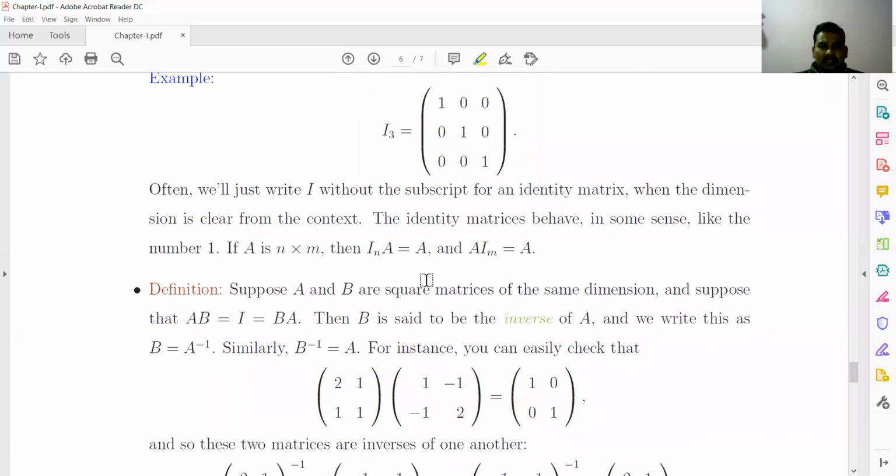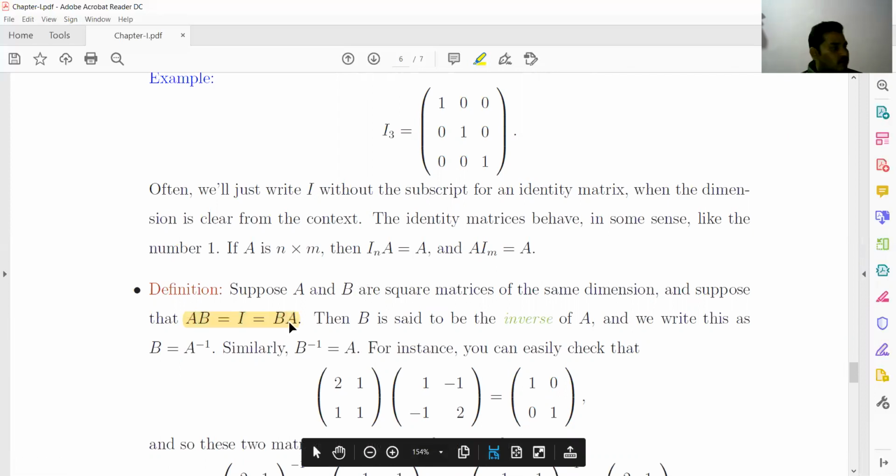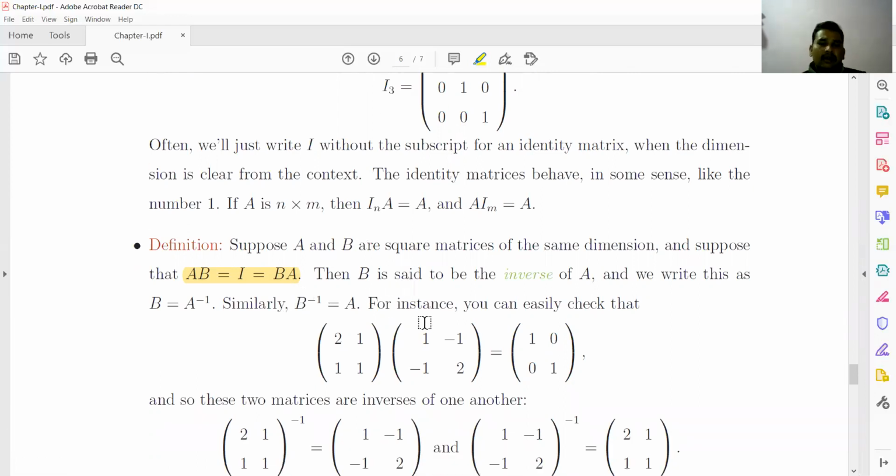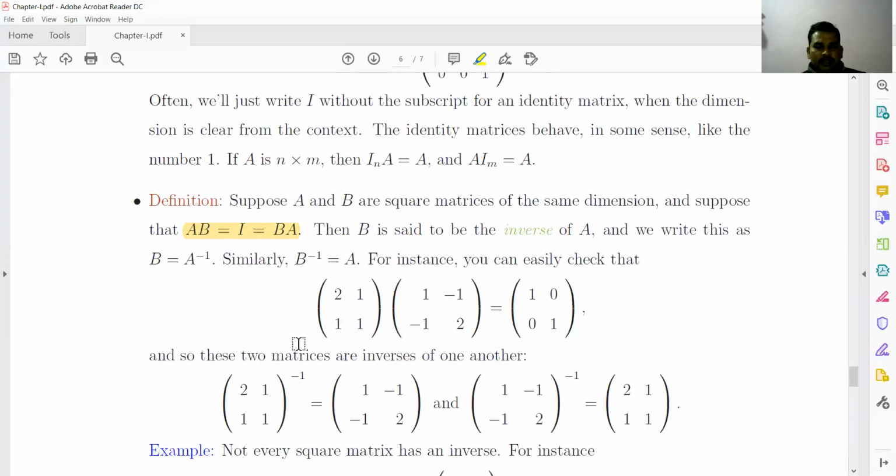Next, inverse of a matrix. Suppose A and B are square matrices of the same dimension, and suppose that AB is equal to the identity, which is equal to BA. Then B is said to be the inverse of A, and we write B is equal to A inverse. Similarly, B inverse is equal to A. Then we say that B is the inverse of A or A is the inverse of B. That is, if the multiplication of these two matrices is equal to the identity matrix, then this matrix is the inverse of this, and vice versa.